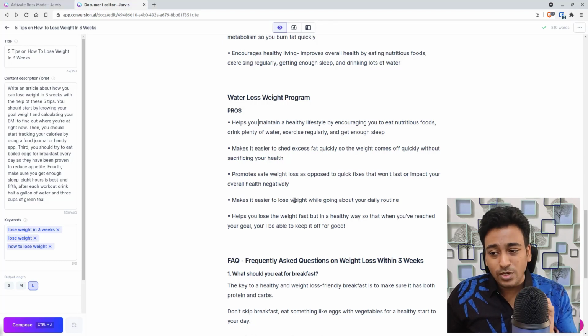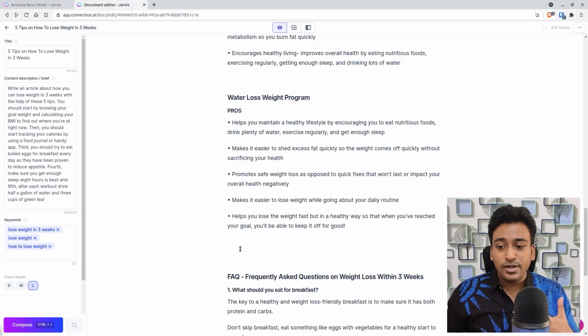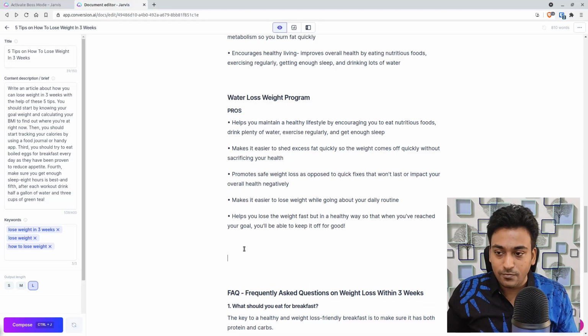So you can see these actually make sense, even though this is a difficult topic to come up with pros and cons. So that is how you use pros with Jarvis. This will really work for products or specific things where you try to write pros and cons, and make sure you fact check all these pros if you don't have experience in this field.